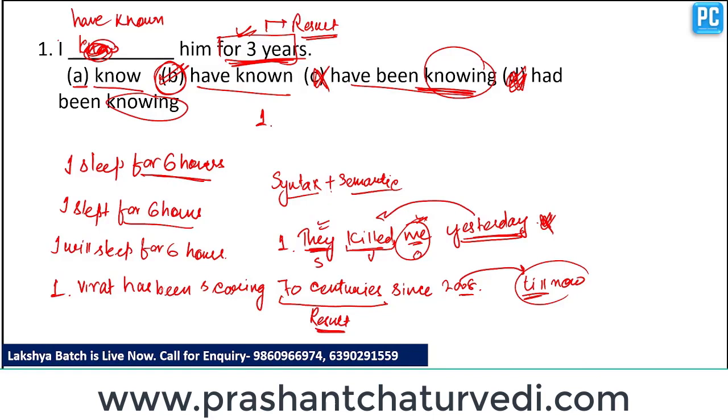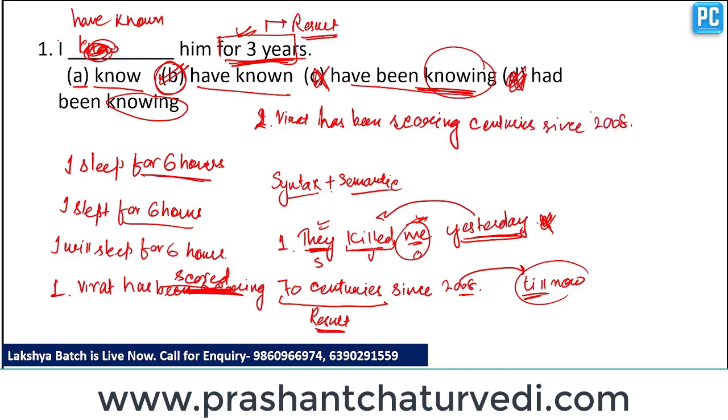So the sentence should be written like this: Virat has scored 70 centuries since 2008. Clear? If I write, Virat has been scoring centuries since 2008, clear?